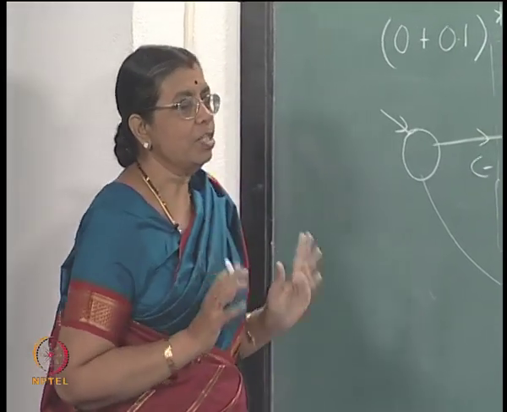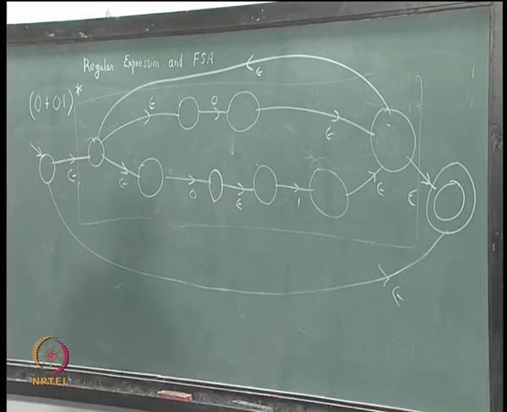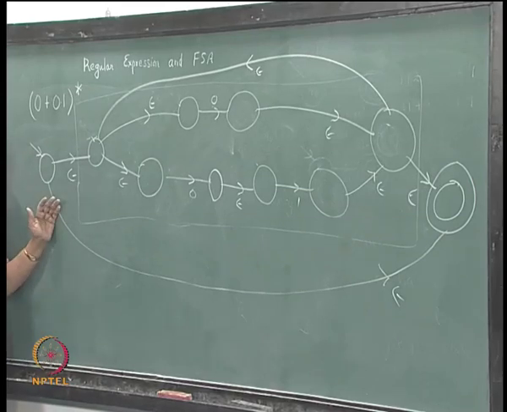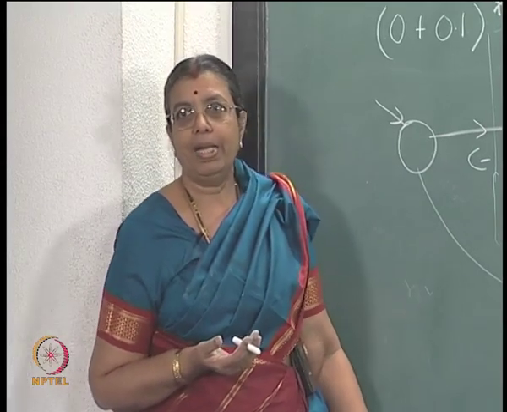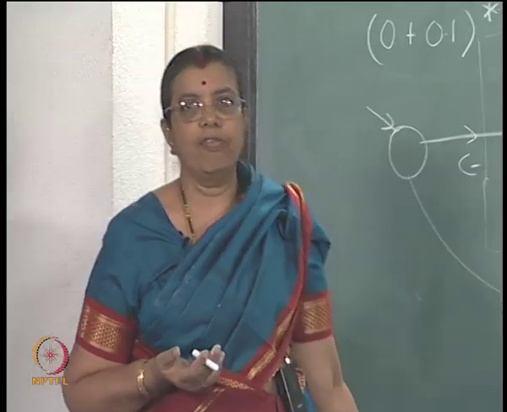So, this is just to prove that for any regular expression you can get an NFSA with epsilon moves. The construction which we used proves that given any regular expression you can construct an NFSA with epsilon moves which will accept the set represented by the regular expression, but that may be a very unwieldy way of doing it.